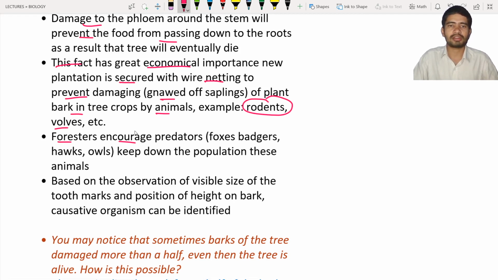What is meant by a predator? A predator is any animal which will kill another animal. In this case, the predators for the rodents and wolves are the foxes, badgers, hawks, wolves. These all are predators. They are encouraged, meaning they will bring more of these organisms to kill organisms like rodents, wolves, etc. As a result, we can keep down the population of these animals and we can save the trees.